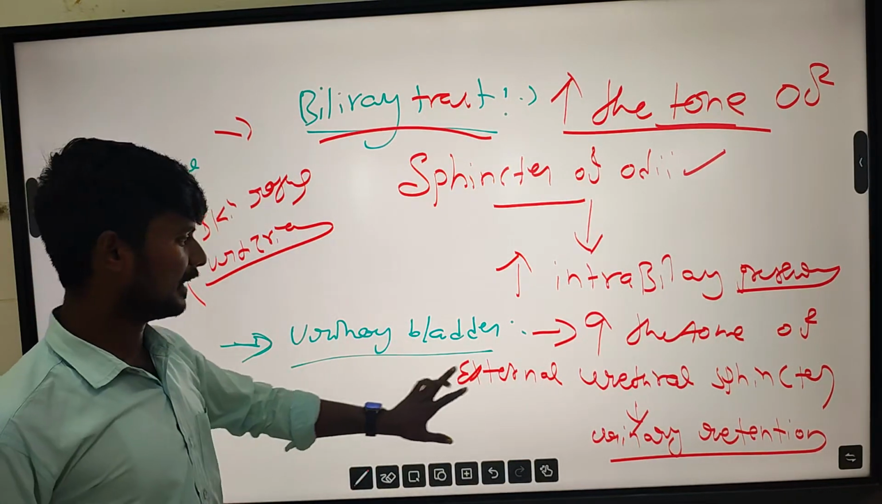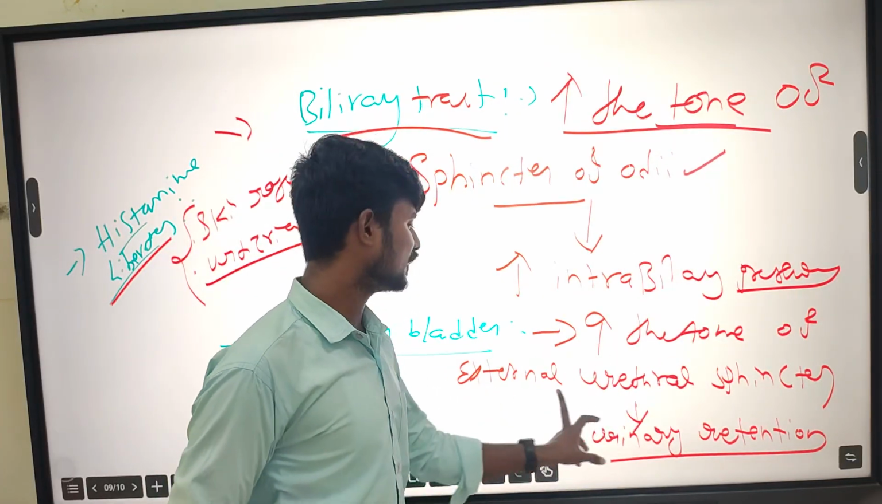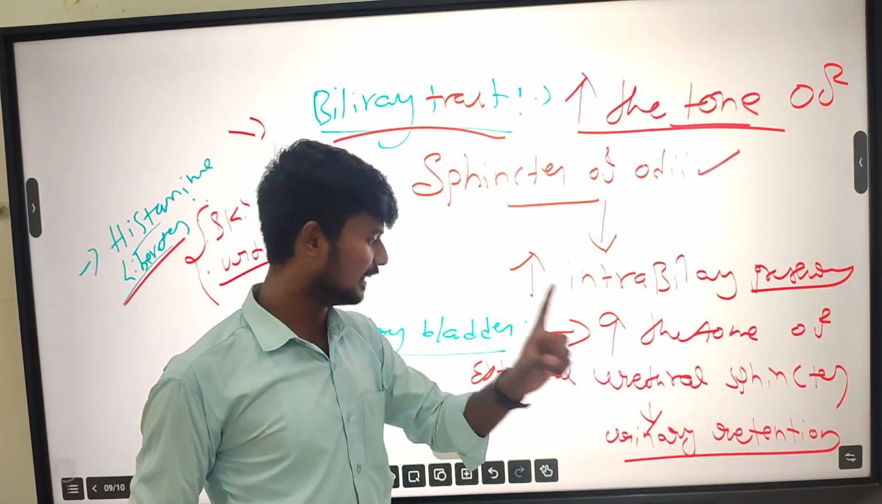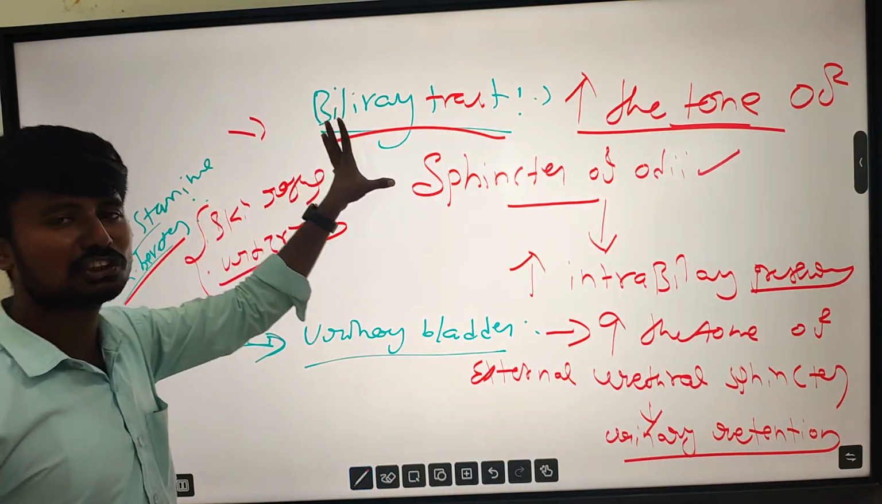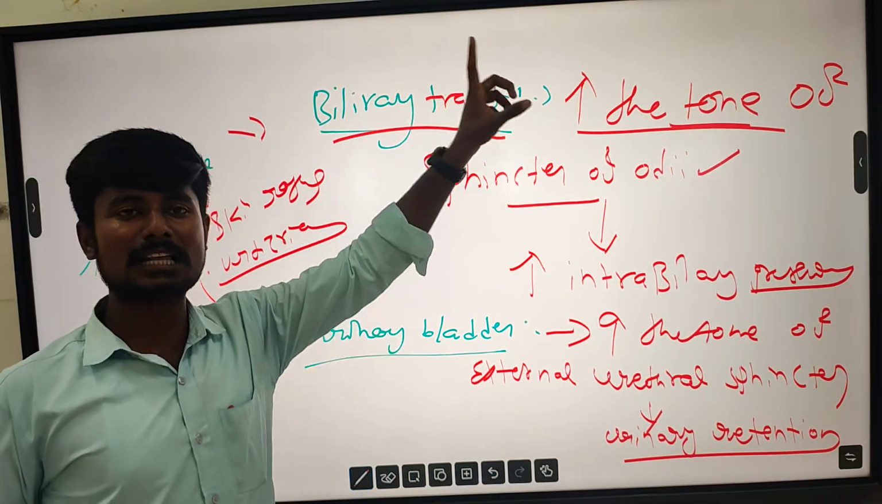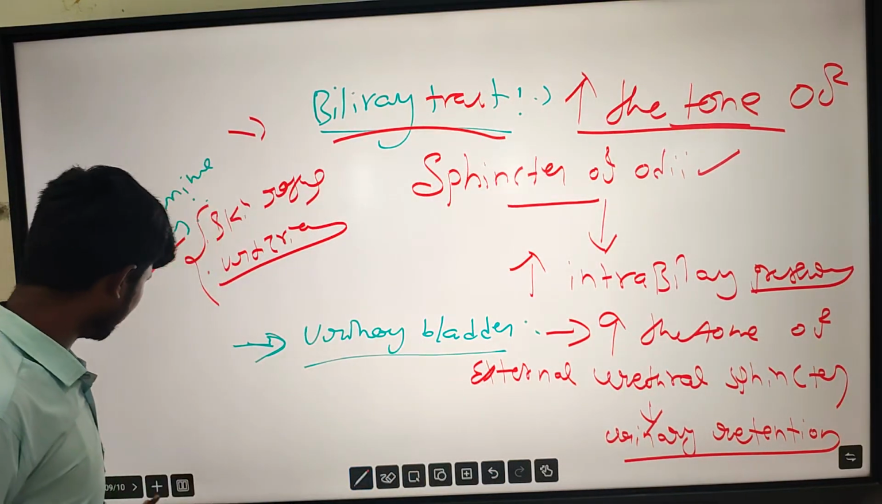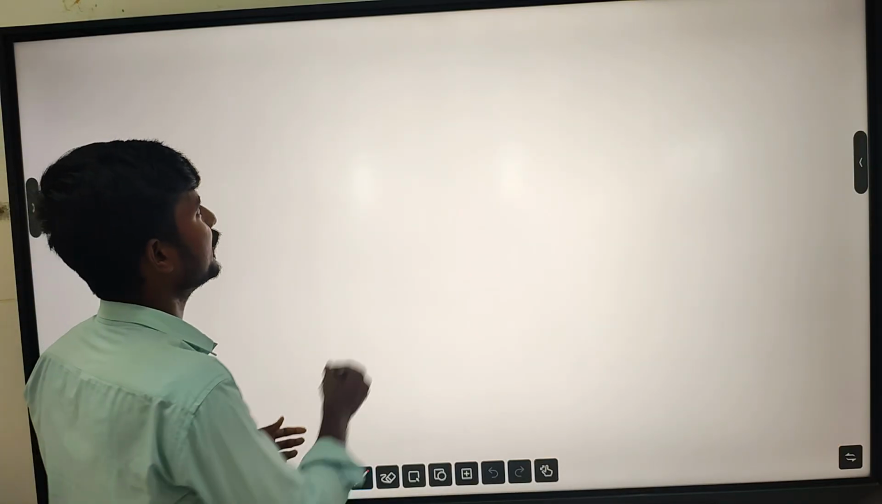In the urinary bladder, there is an increase in the tone of the external urethral sphincter, not the internal, and that leads to urinary retention. These are the main pharmacological actions of opioid analgesics, for example morphine. And next, finally, are the therapeutic uses.